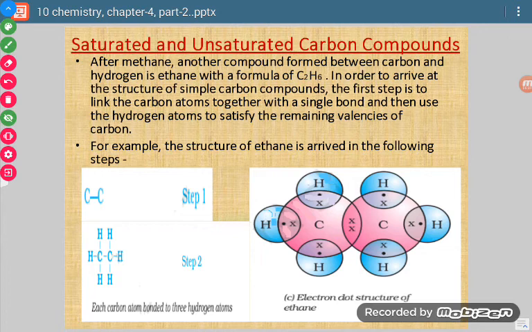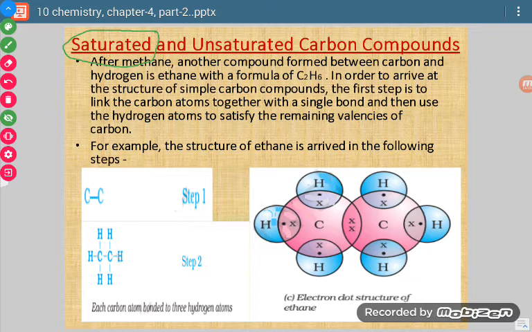Now let us come to two categories of carbon compounds: saturated compounds and unsaturated compounds. If, as we told earlier, there is presence of a single bond between carbon and carbon or carbon and other atoms, then it will be termed saturated.